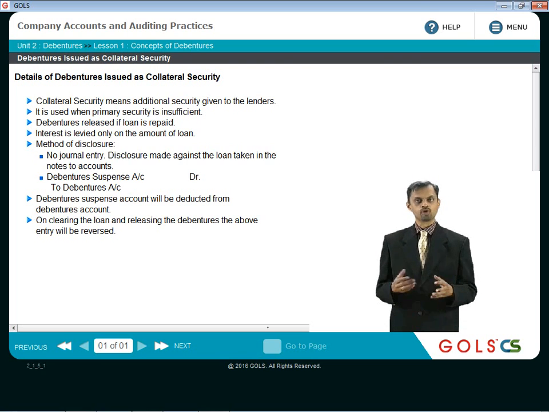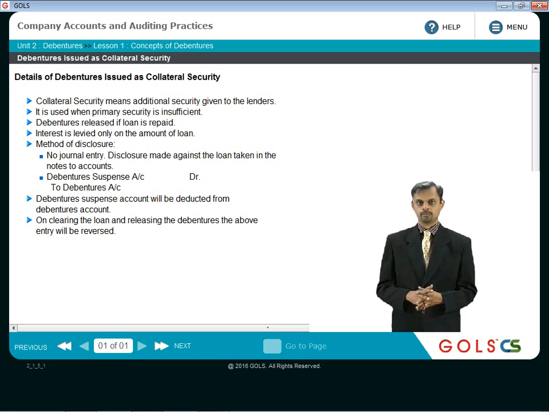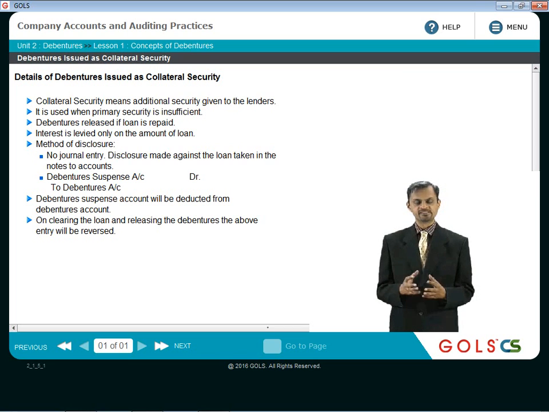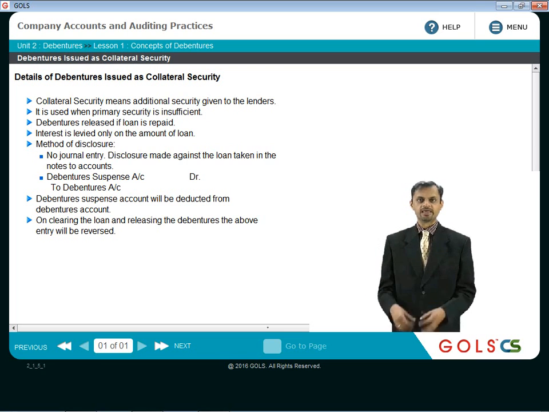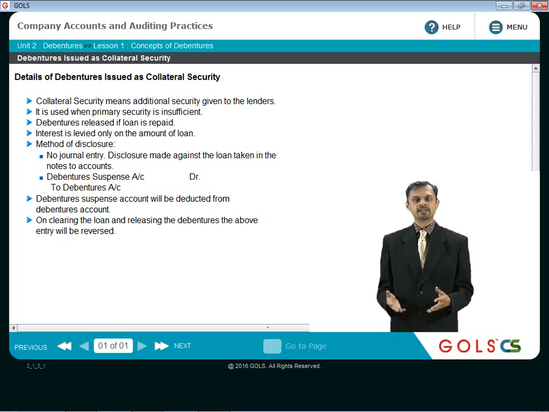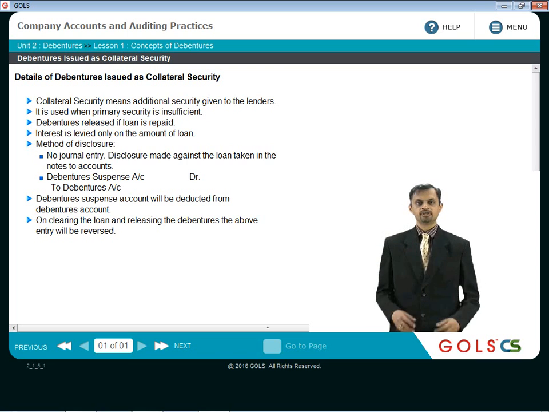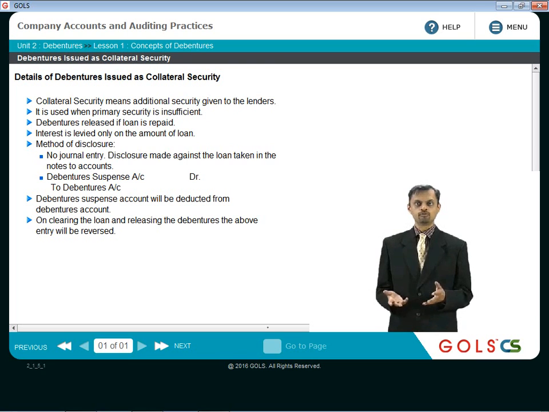So what it means, if tomorrow the company is unable to repay the loan, then that bank or the lender will be able to confiscate the machinery and sell it in the market and recover the loan amount. Now let us take another extreme case in that same example: because of recession in the market, the value of machinery is now almost negligible. Bank is unable to recover any amount by selling the machinery because nobody is ready to buy the machine because of the recession. So in that case, even by selling the machinery, the amount of loan will not be recovered by the bank. So then what to do?